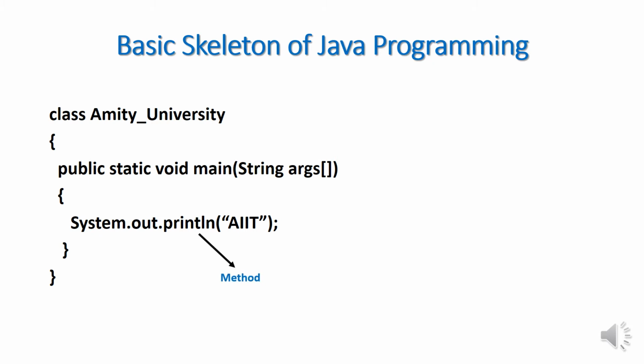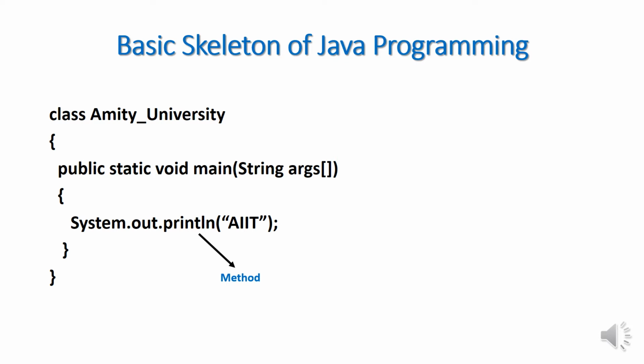Println is a method. So please make sure System is a class, out is an object, but please remember out is not an object of the System class, and println is a method. So what is System, then what is out? Out is an object of which class? Out is basically an object of the PrintStream class, which is declared static in the System class. I'll discuss later on how all this works.